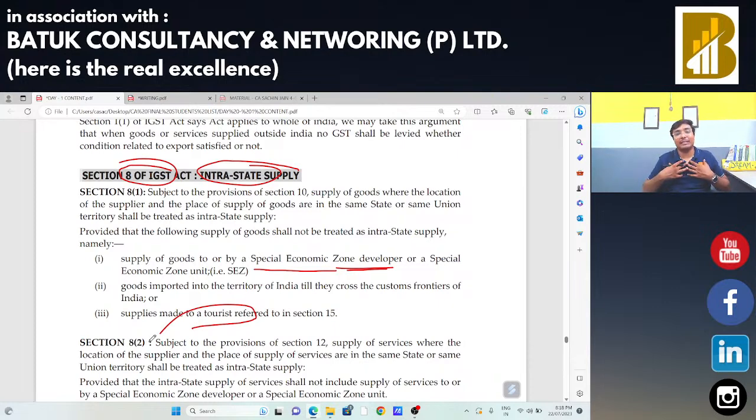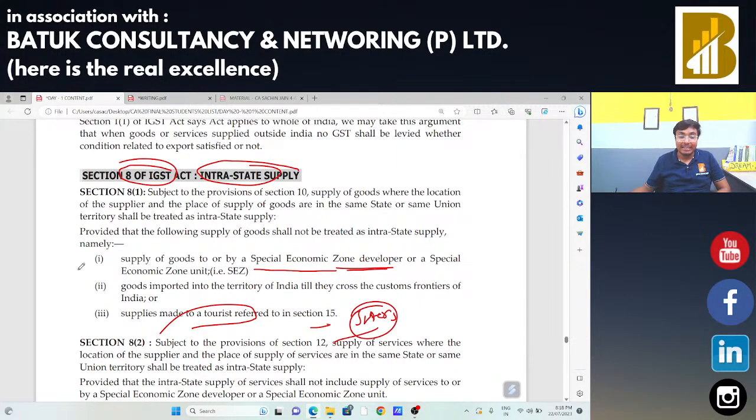Suppose I have a business, okay, और कोई tourist मेरे पास में आया, उसने बोला कि मैं अभी ये स्टेट लीव कर रहा हूँ and I have a registered place of business in Gujarat and Maharashtra and all that, and I want to buy that particular product. अब मैंने उसको सप्लाई तो कहाँ किया है, राजस्थान में किया है, ओके, I am going to hand over that particular product to that person in Rajasthan itself, although this supply should be treated as your interstate supply.